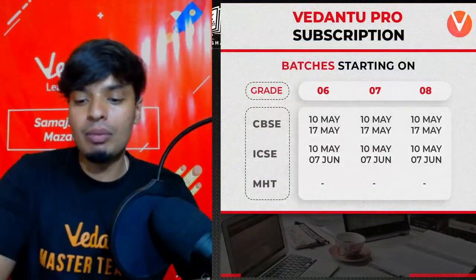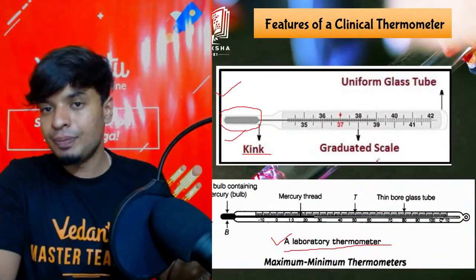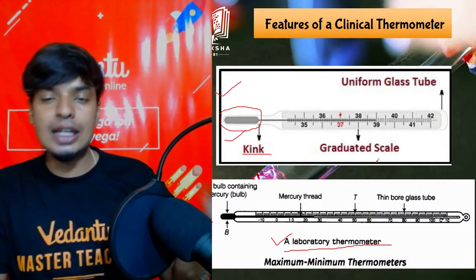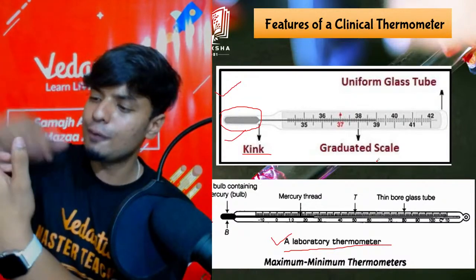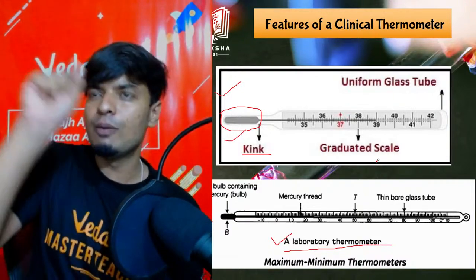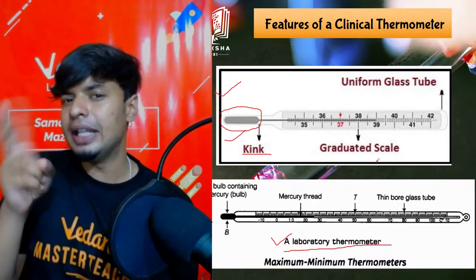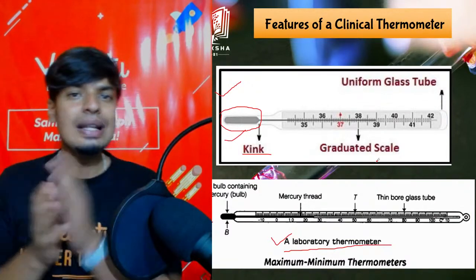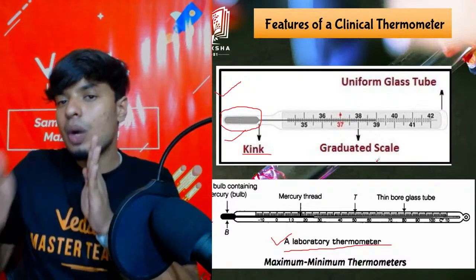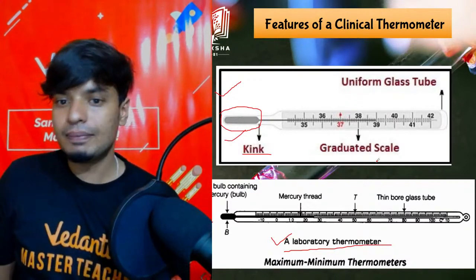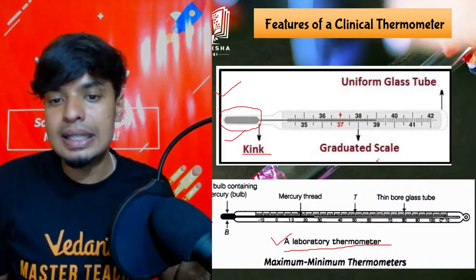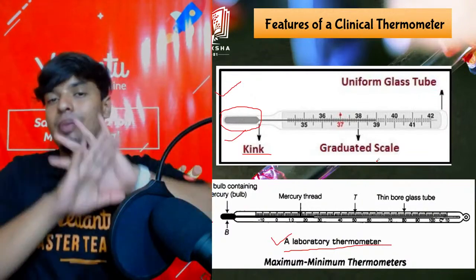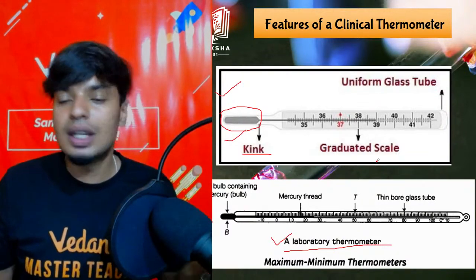And we have maximum and minimum thermometers also, which tell us the maximum temperature of the day and the minimum temperature of the day, right? If you take your phone and see the weather report, it will give two values for the temperature, 37, 38 or 30, 32. So one is the minimum temperature of the day, the other one is the maximum temperature of the day. For that they use thermometers. So basically for temperature, we use thermometers.